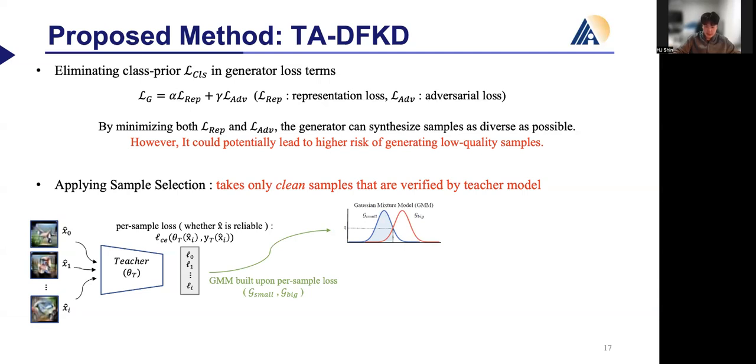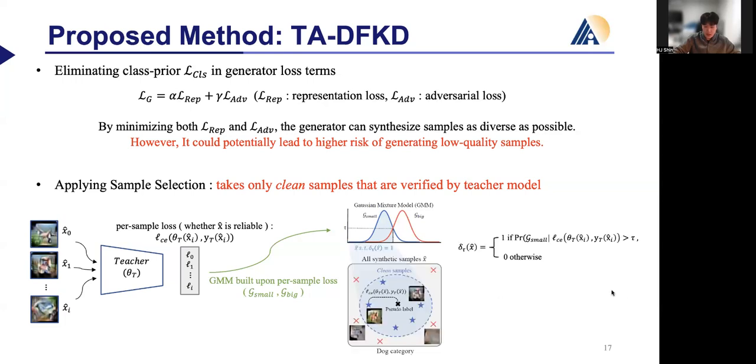Conversely, the distribution with a large mean, called G-big, represents a distribution with high per-sample loss and is considered untrustworthy by the teacher model. We select a sample when the posterior probability of G-small is bigger than a certain threshold, tau. In other words, it is a method of selecting samples when the probability of belonging to the distribution validated by the teacher model is bigger than a certain threshold, tau. We set the tau value to 0.5. That's all of our core proposed method.